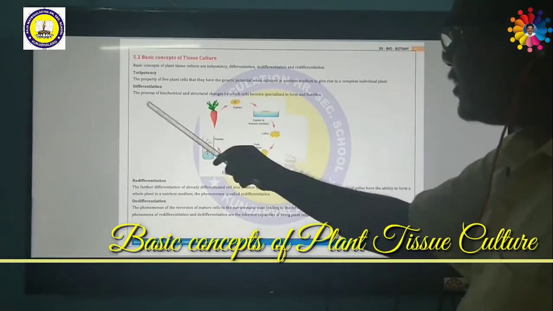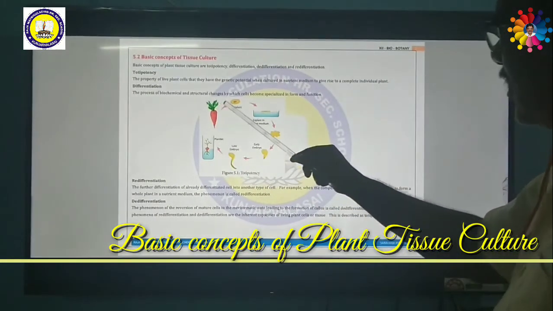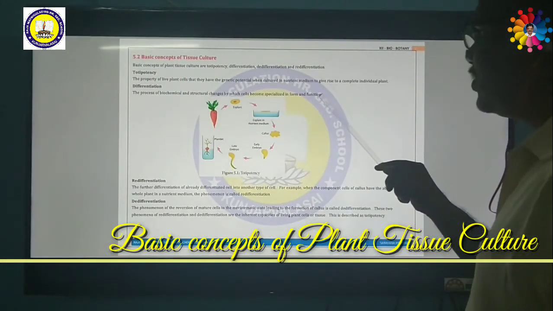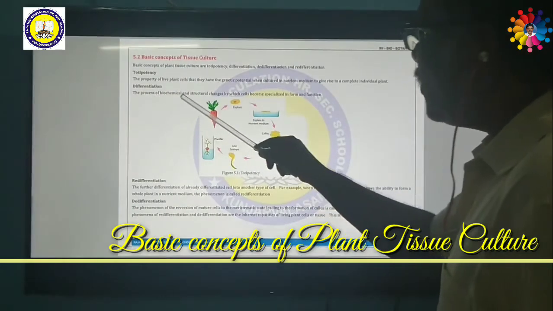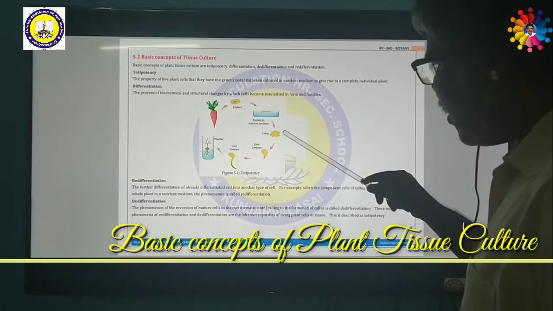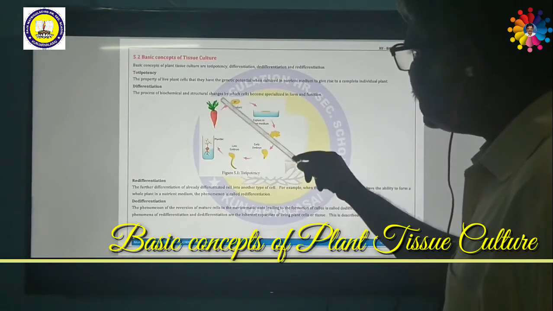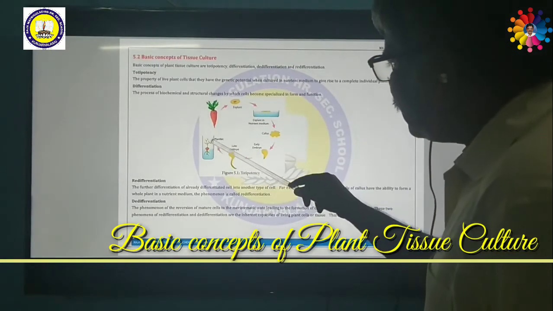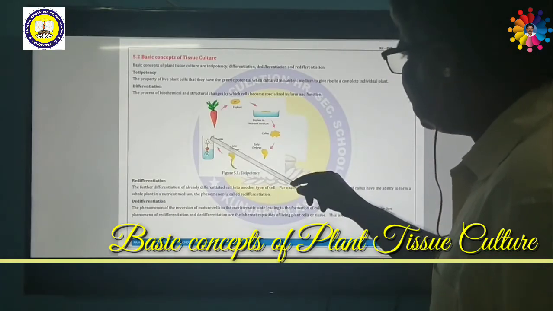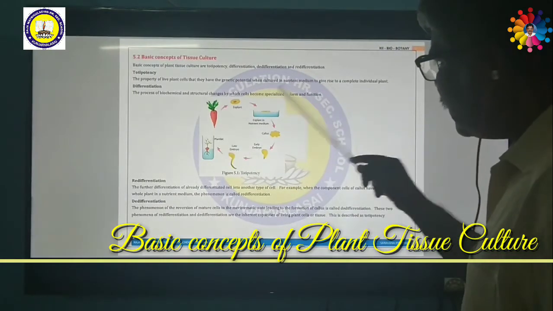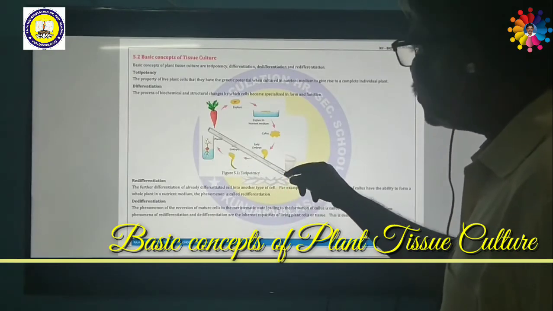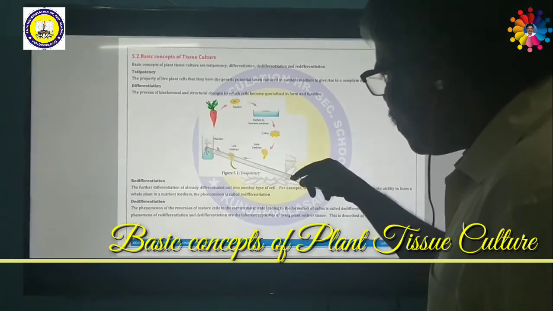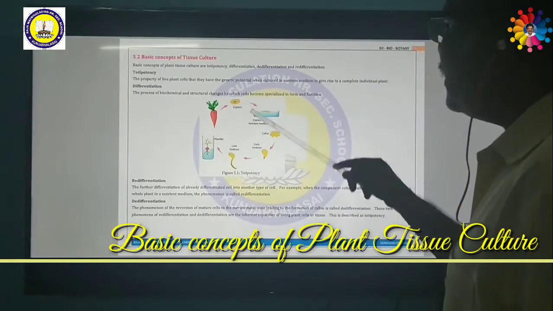So differentiation is the process of biochemical and structural changes by which cells become specialized in form and function. What is specialized in form? Either root or shoot. And function means the root does the function of root by itself. The shoot will not do the function of root, and root will not do the function of shoot. That means these are fixed.